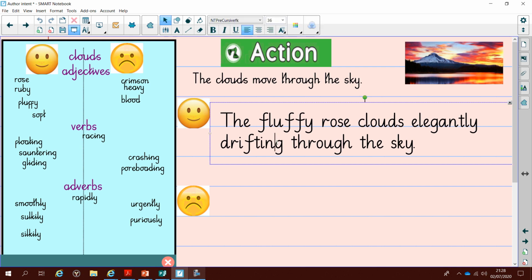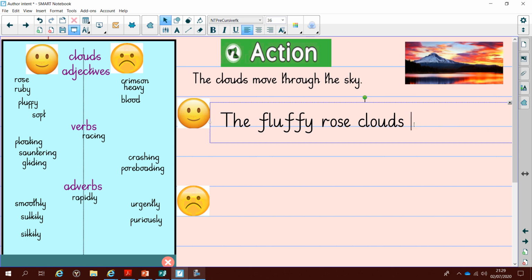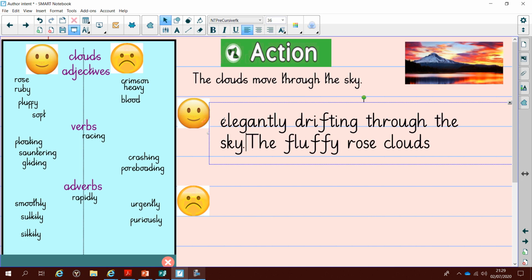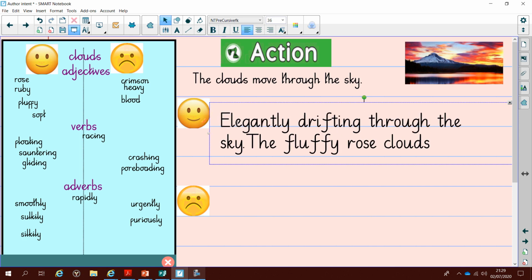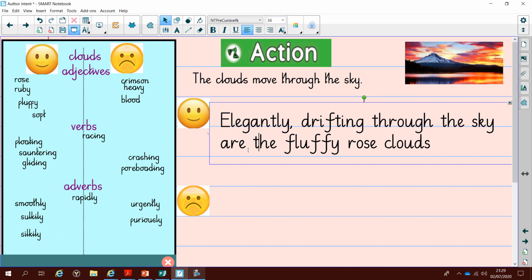So what I'm going to do is start this with a fronted adverb. So I'm going to take the end part of the sentence, elegantly, and move that to the beginning of the sentence. So I need a capital letter for elegantly, a comma, because that's my fronted adverb. Elegantly drifting through the sky are the fluffy rose clouds. I need a full stop on the end. Now that's a lovely positive sentence. Again, pause the video and have a go at writing your own positive and negative sentences.